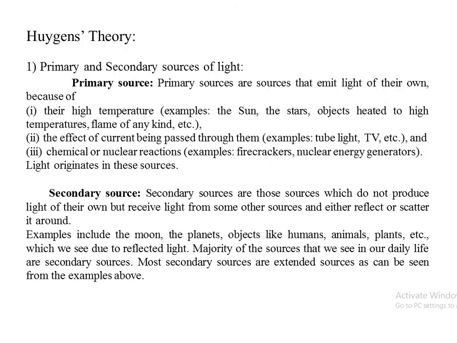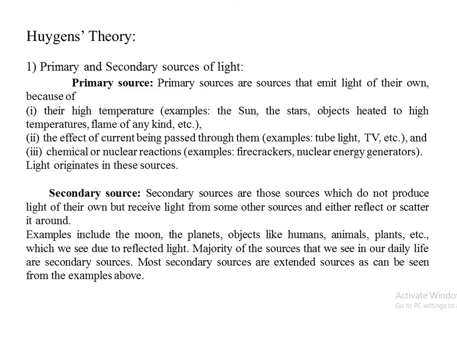Now we'll go for an important concept which is known as Huygens theory. Before starting with this Huygens theory, again we require the sources of light. Sources of light were classified into two, primary and secondary. First we will see primary sources.